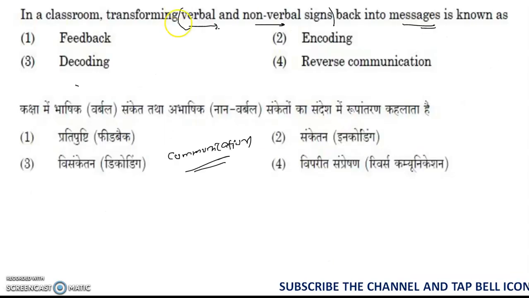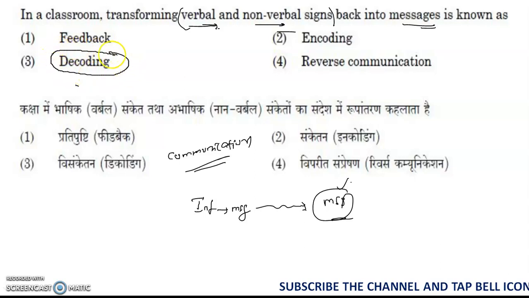So now, in a classroom, transforming the verbal and non-verbal signs back into the message. That means some information is encoded into a message, transmitted through some channel, and when it comes to the receiver end, the same message will be received. Message receiving means it might be in verbal or non-verbal signs. The same message will be received by the receiver, and what is it called, guys? This process is called the decoding process. After decoding by the receiver, the exact information or message given by the sender will be received by the receiver. So for this question, the answer is decoding.